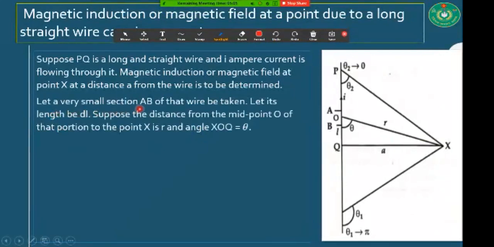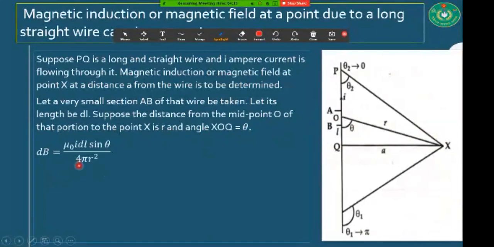Let a small segment AB be taken here, and let its length be dl. Suppose the distance from the midpoint O of that portion to the point X is r, and the angle is theta.